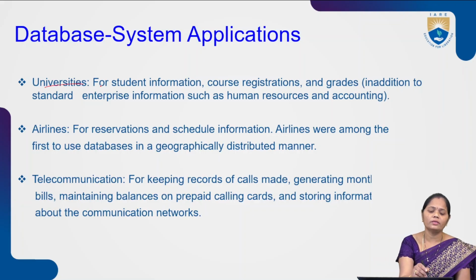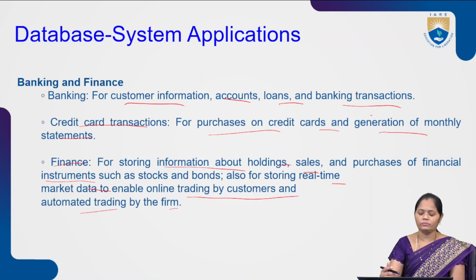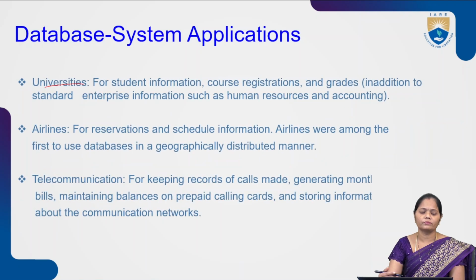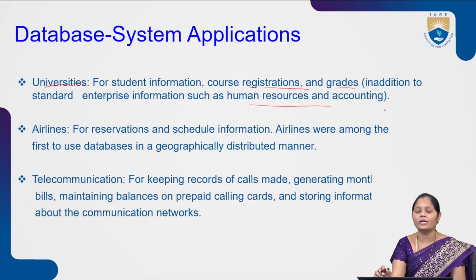And another sector is universities. In universities also, we can use database management systems for storing student information, course registrations, and for maintaining the grades, as well as enterprise information such as human resources and accounting.